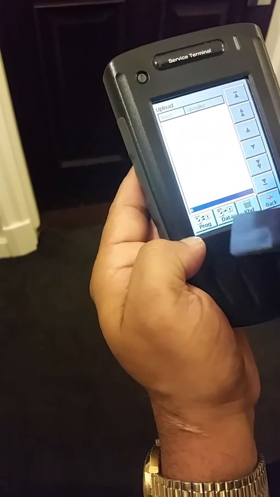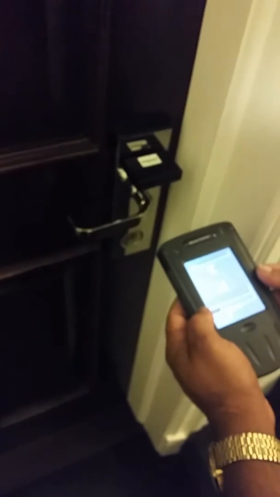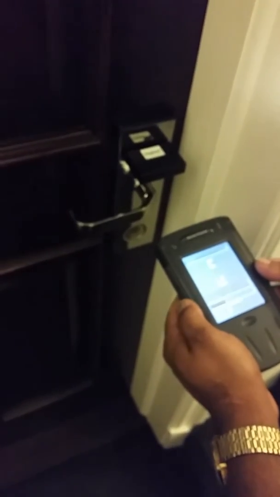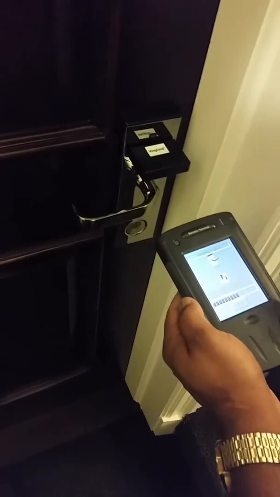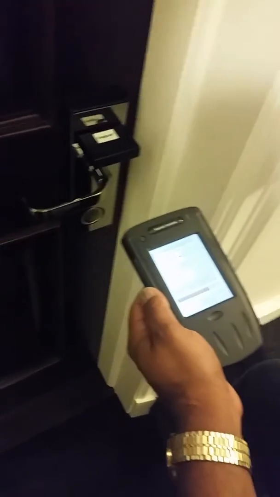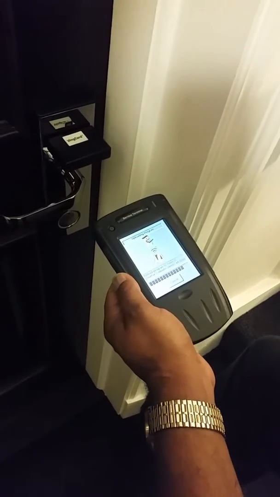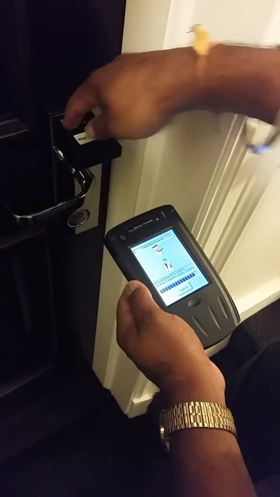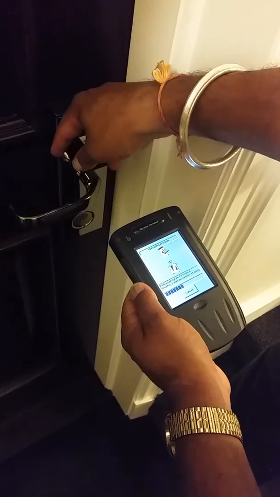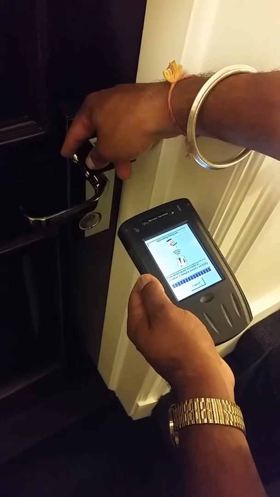Once you go to the program, it will say insert a card, so you just click and put in the card and you're uploading the data. It will ask you a couple of times to remove and put it back in. So you can see it is uploading all the data.